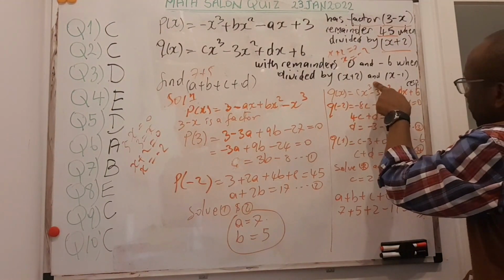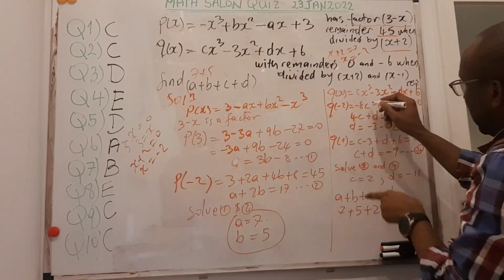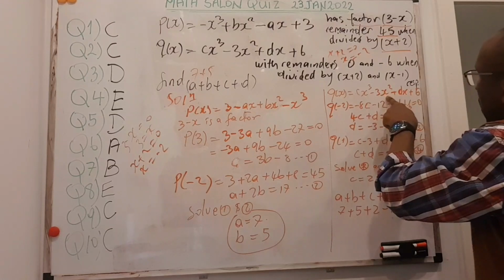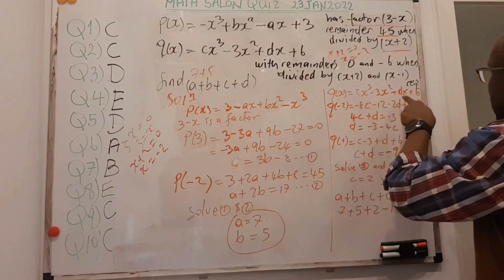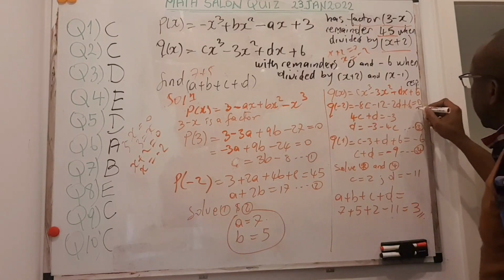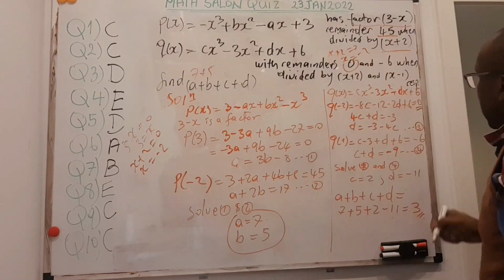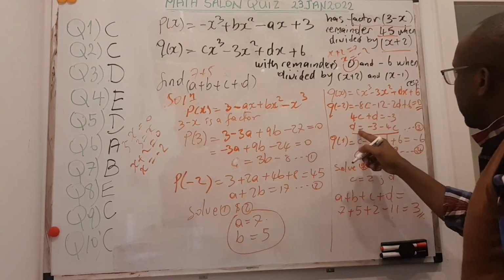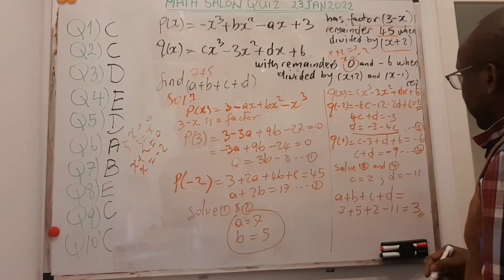So minus 2 cubed is minus 8. That's why I have minus 8c here. Take minus 2, I put here. Minus 2 squared is 4. 4 times minus 3 is minus 12. Minus 2 times d is minus 2d. And then plus the 6. This is equal to 0. That's the remainder. If I solve that, I come up with this equation here as equation number 3: d is equal to minus 3 minus 4c.